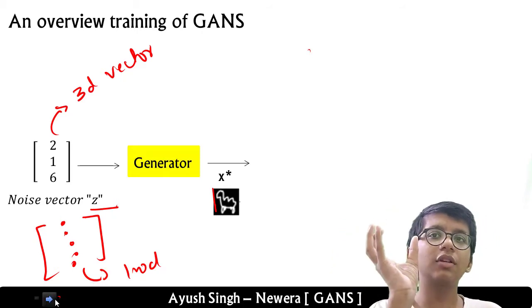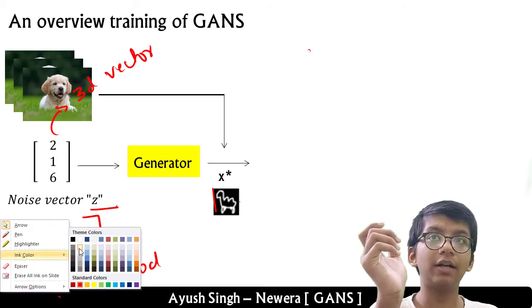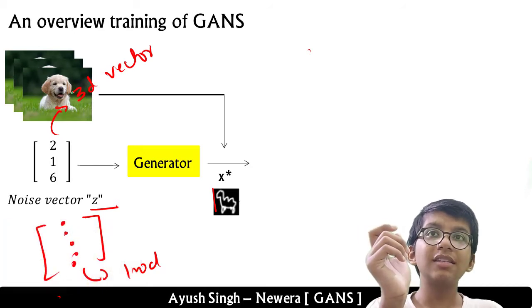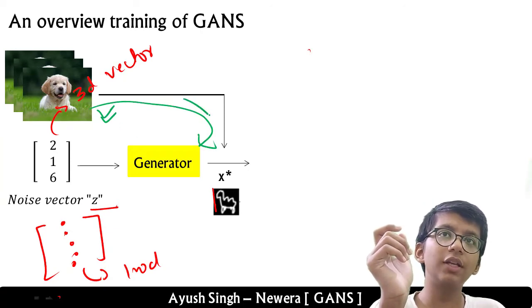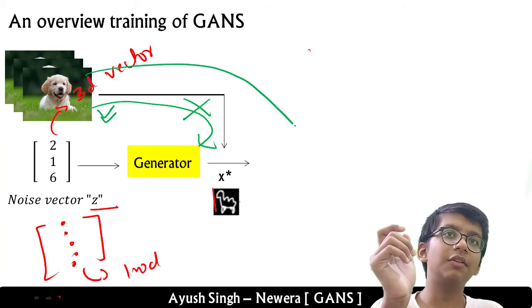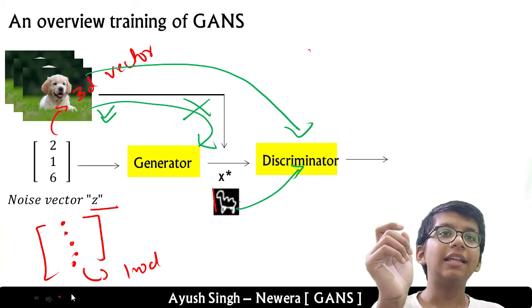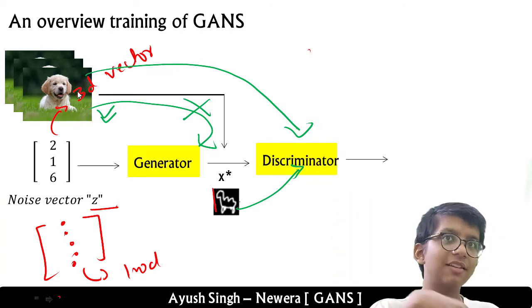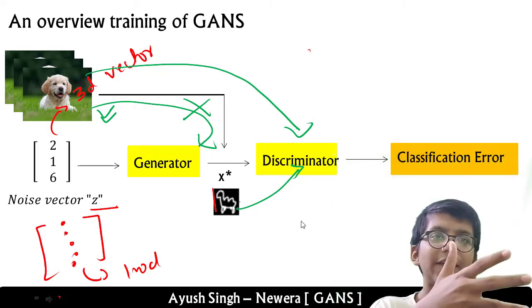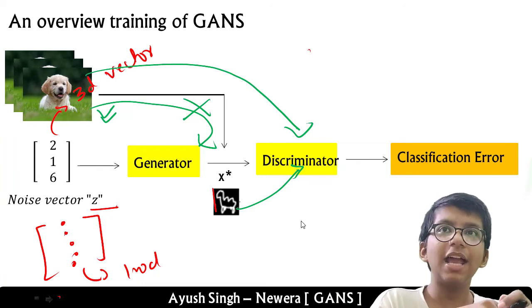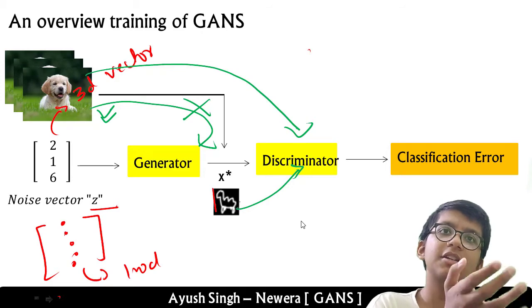And then we take the real data. We do not show this real data to the generator. You may think, what are you saying? This is the real data that we will use to train, and we do not show this. We only give this real data and the fake data to the discriminator, and the discriminator is just a classifier, so it gets real data and fake data and classifies them as real or fake. And after that, we take a classification error, which means how much our model predicted correct or wrong.